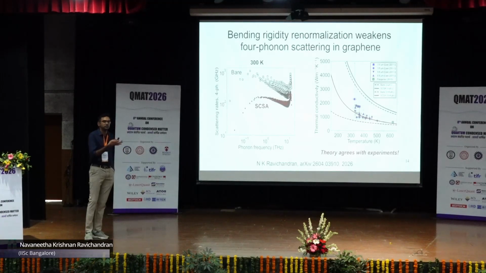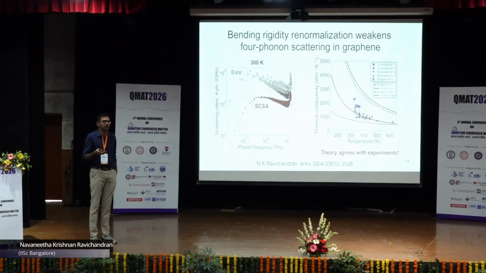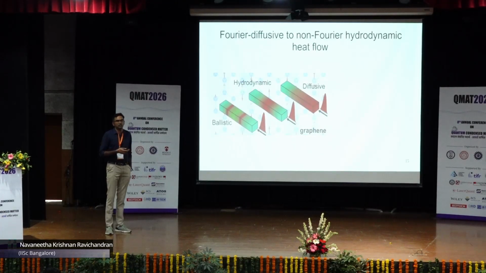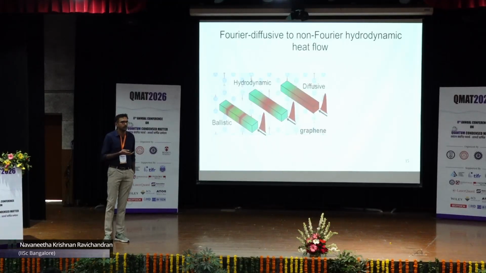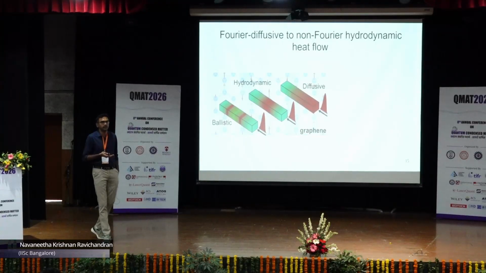So this kind of seems to fix the problems with the existing framework, which is particularly unique for graphene. We find that this effect is strongest for graphene and not very important for many other 2D materials. But it has also led to a very interesting foray into a new kind of heat flow regime. Till now we talked about thermal conductivity, which is in the context of Fourier's law. Heat flux is proportional to temperature gradient, and the proportionality constant is a material property called thermal conductivity.